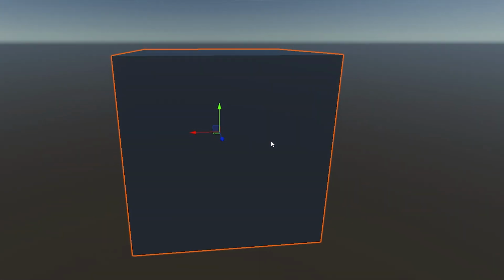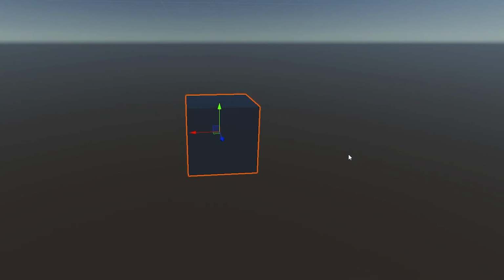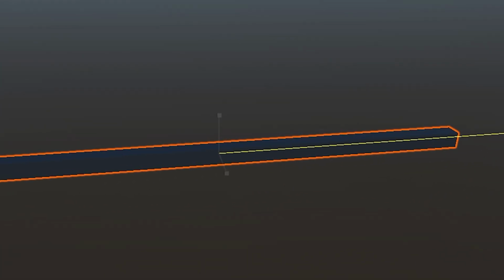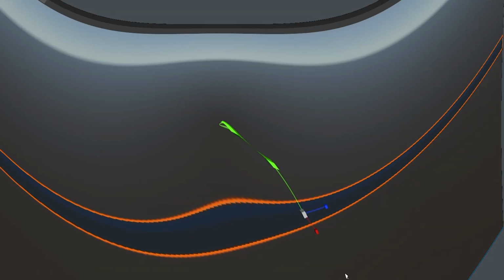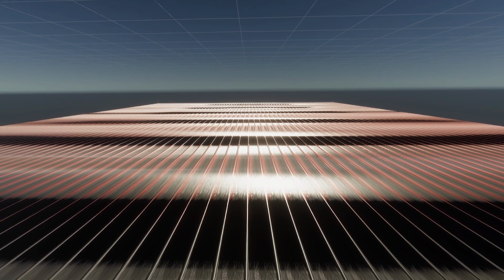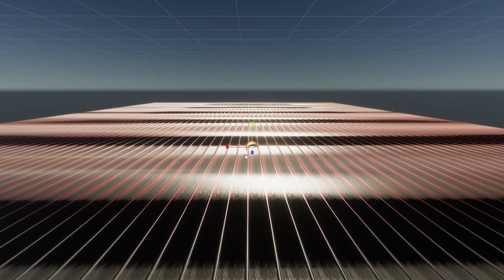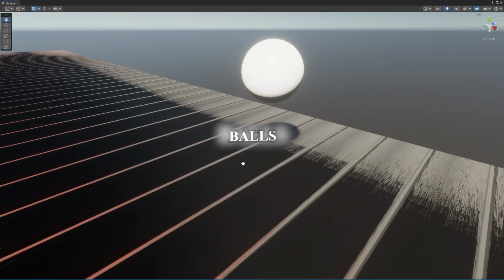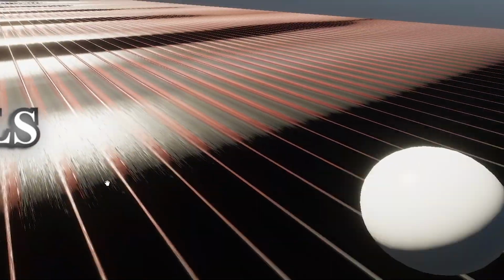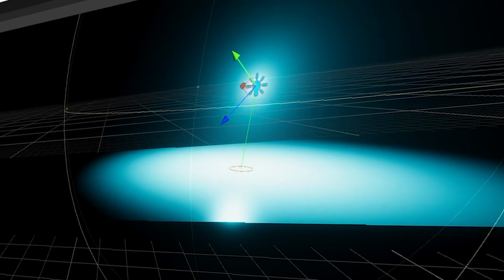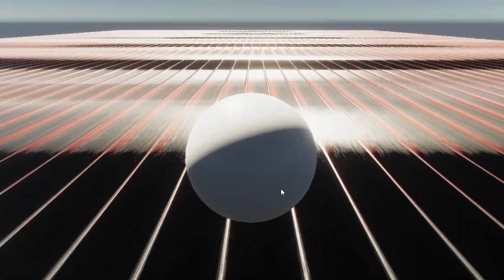So I just created a cube. And now we need to make it a bit bigger. Is it just me or is this cube looking kinda... Now we create our character. I have not decided what it should be, but I know most people like balls, so why not just make him a ball? And after changing the materials and adding some lights, the game looks like this.